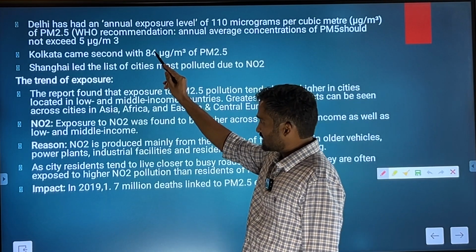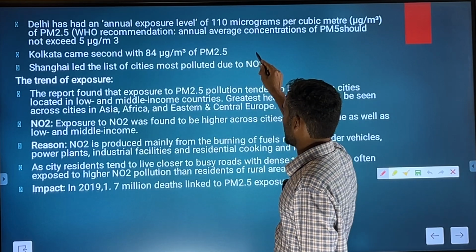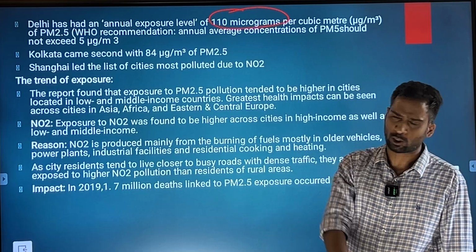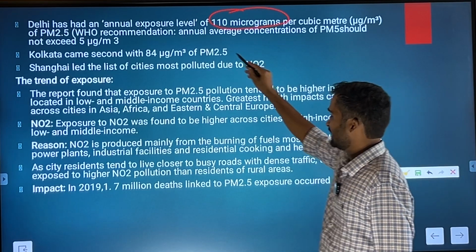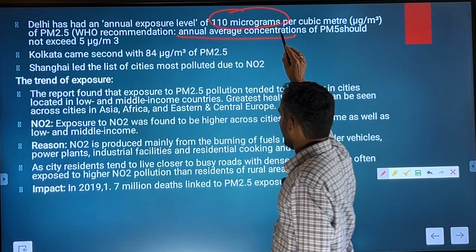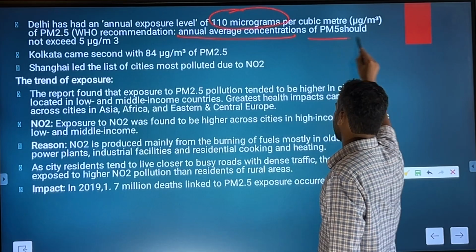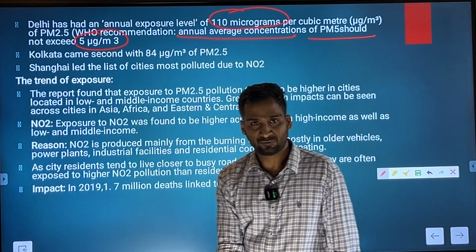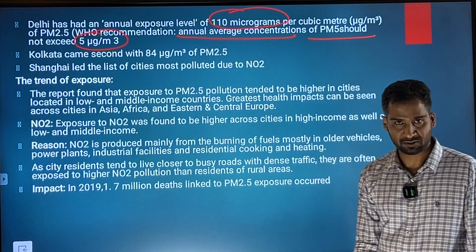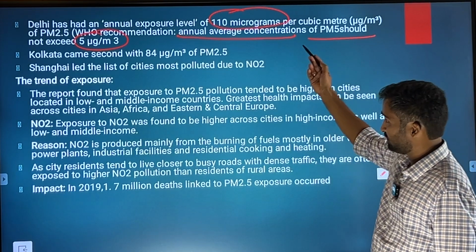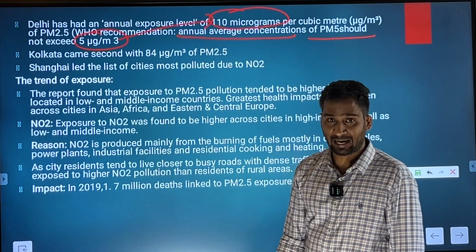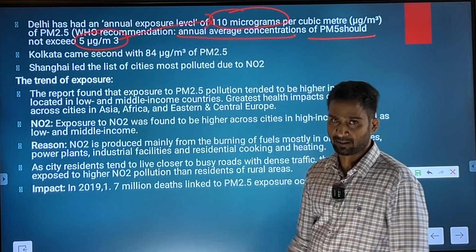Delhi has had an annual exposure level of 110. What the exposure level is, that is not important, but you should know that the annual average concentration of PM 2.5 should not exceed 5 microgram per meter cube, and if you look at the facts, it is nearly 22 times more than the recommended number.